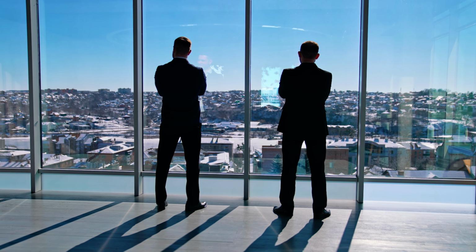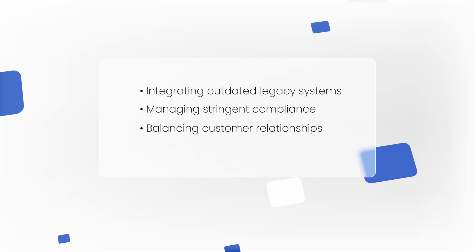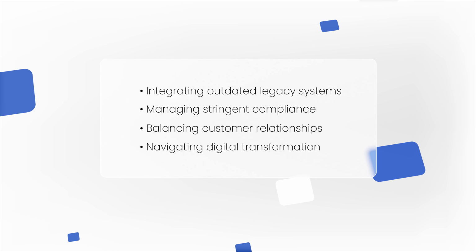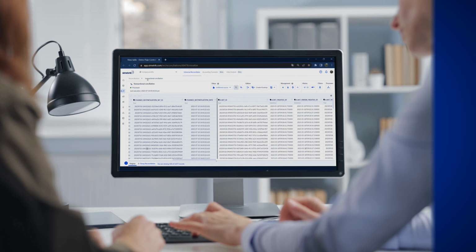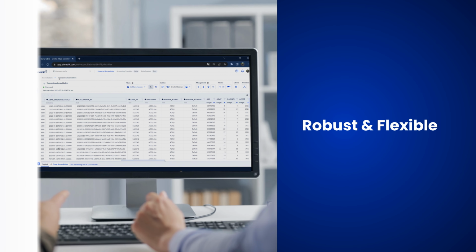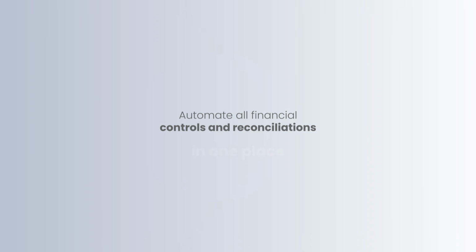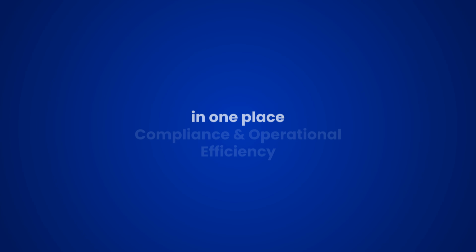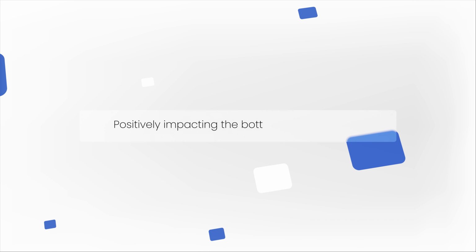Traditional banks are tangled in a web of challenges, integrating outdated legacy systems, managing stringent compliance, balancing customer relationships, and navigating digital transformation. Simetrik unravels the complexity, offering a robust and flexible solution that helps finance and operations teams automate all their financial controls and reconciliations in one place, enhancing compliance and operational efficiency, positively impacting the bottom line of